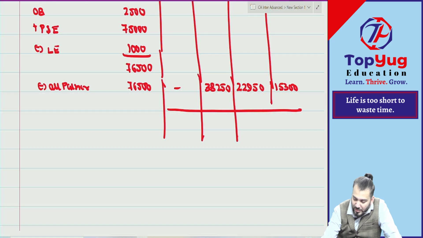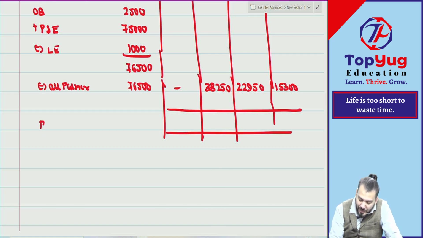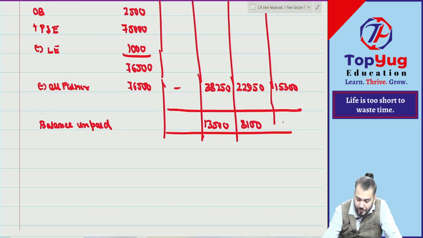Can you give me what is the balance due, what is unpaid? So can you see this becomes balance unpaid? Unpaid, na? Unpaid how much? 13,500, 8,100 and 5,400.